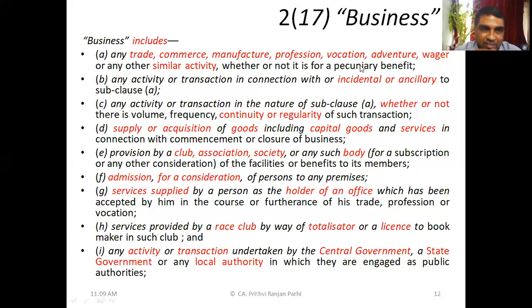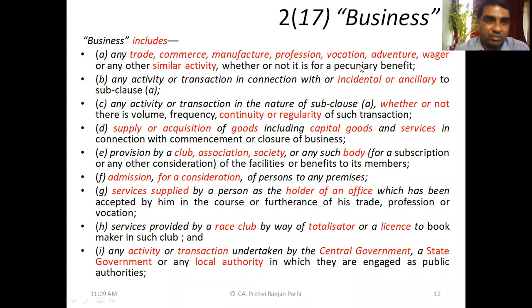And as you can see, this is also an inclusive definition. That means the law has made a certain attempt to describe it, but there might be many more things which are not specified in this definition, but it will still be considered as business. Right now, please read it one by one, point by point.